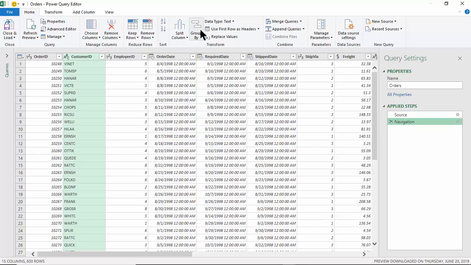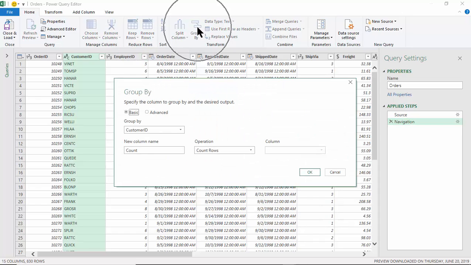We can also summarize the data in the Power Query as well. So I like to have a subtotal for each customer. So I'll pick on Group By. Okay. So see Group By up there on the Home menu. I'm going to group it by the customer ID. So I'm going to have a customer total. That's the name of the field.